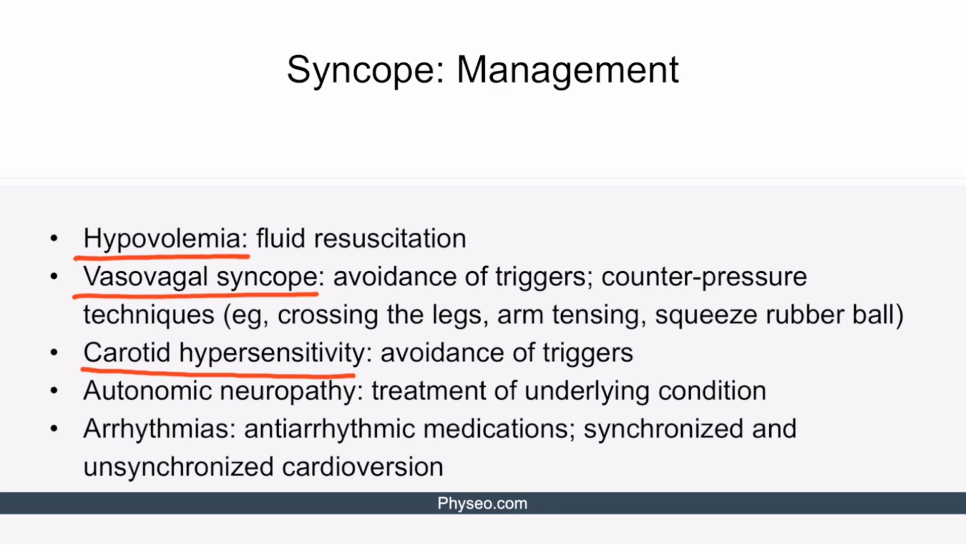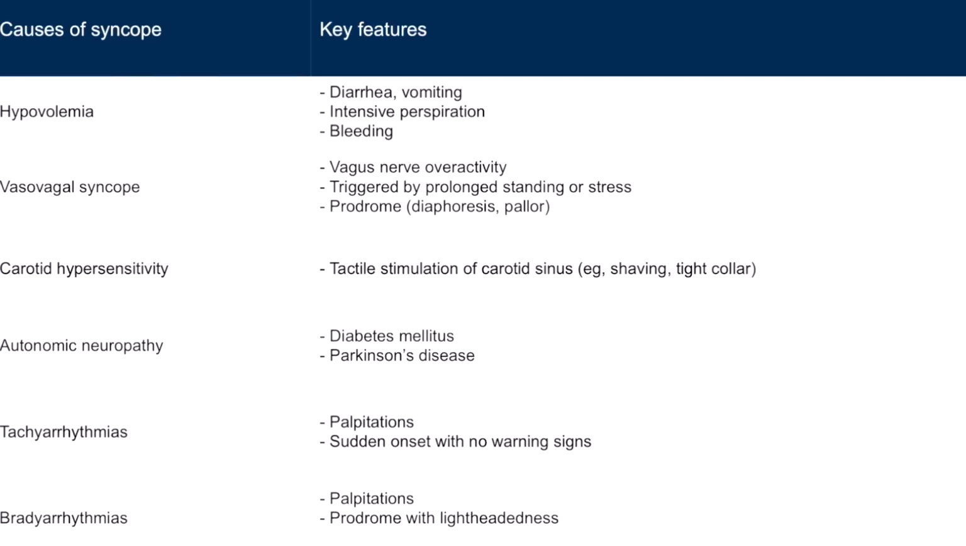If the syncope is caused by autonomic neuropathy, then we should treat the underlying conditions like diabetes mellitus or Parkinson's disease. Finally, arrhythmias are treated with antiarrhythmic medications. Synchronized and unsynchronized cardioversion might be necessary in select patients with hemodynamic instability. Here we see the summary of the causes of syncope. Pause the video and take a moment to consider this table.